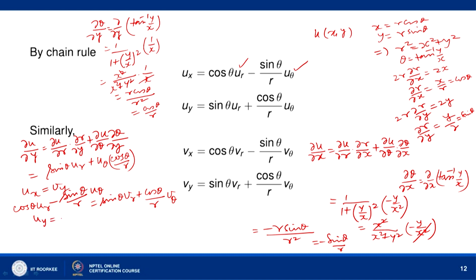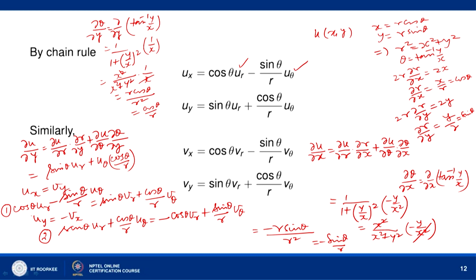u y equal to minus b x gives what? u y is sin theta u r, okay, plus cos theta over r u theta equal to minus u y equal to minus b x. So, minus b x means minus cos theta b r plus sin theta over r b theta. Okay. Call it equation number 1 and this as equation number 2.